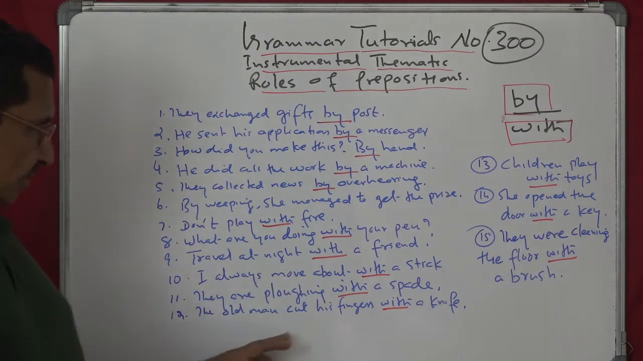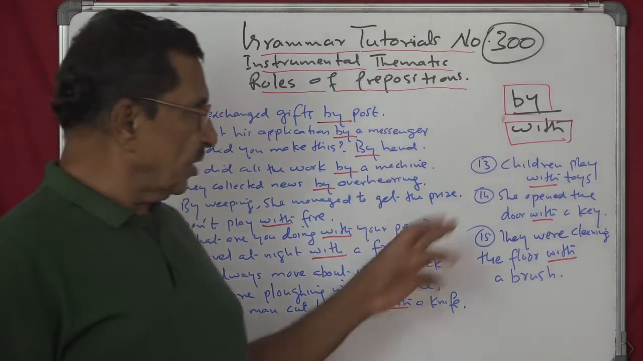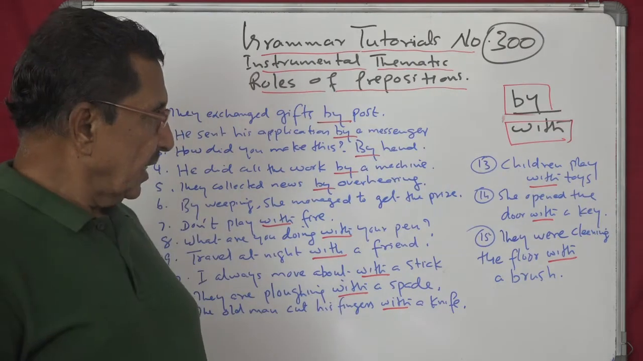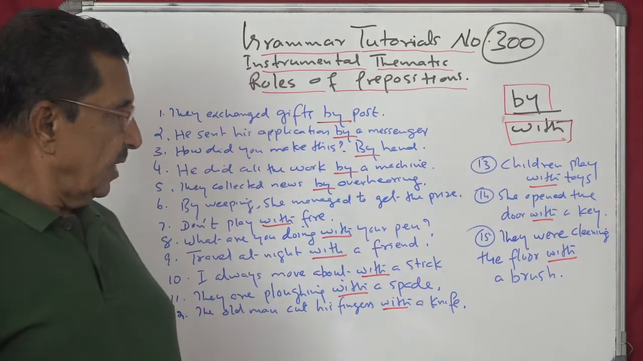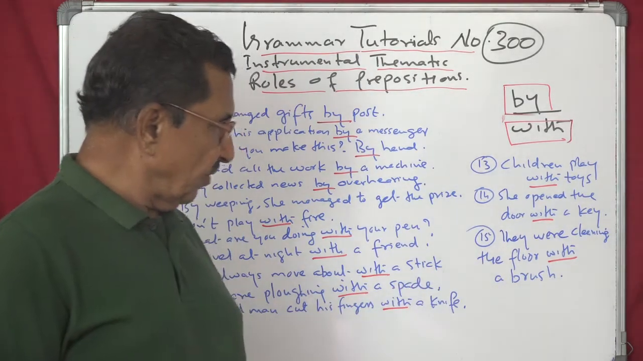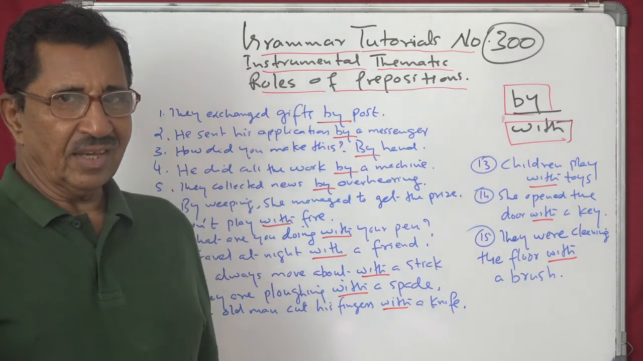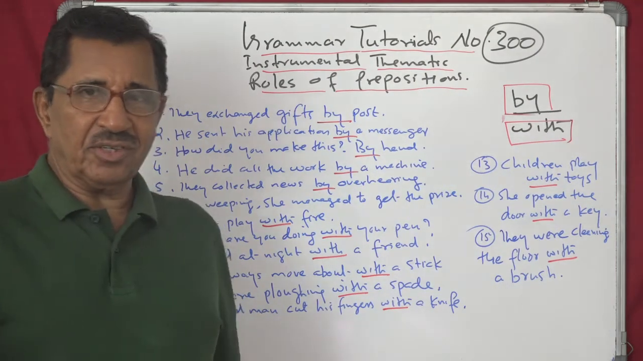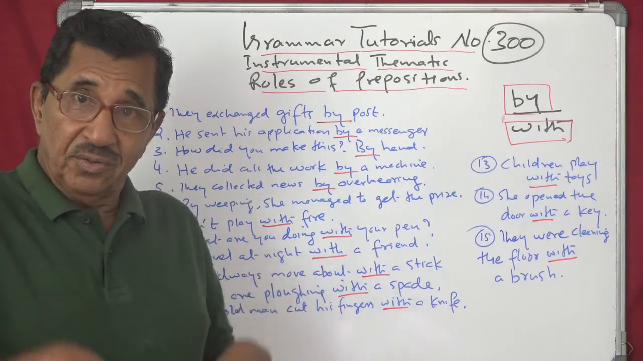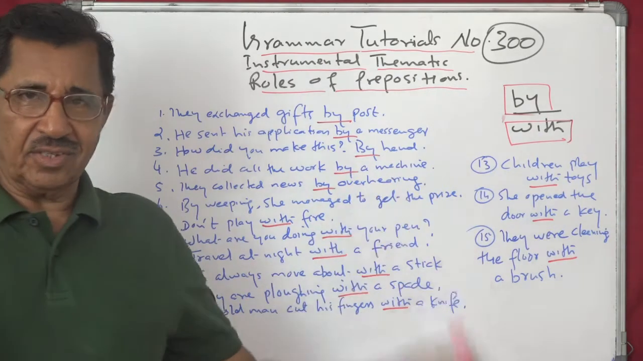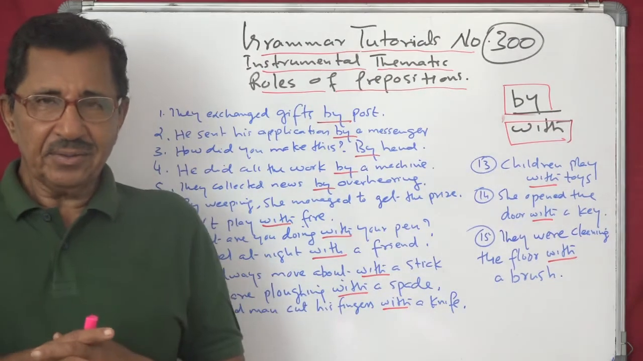The old man cut his fingers with a knife, by a knife, no? Children play with toys, by toys, no? They open the door with a key, by a key, no? They were cleaning the floor with a brush, by a brush, no. So by what means, that's the question. So with. With what did you do? With this. How did you do? By. That's the question. Things clear, I think. Alright, no problem, no doubts regarding this.